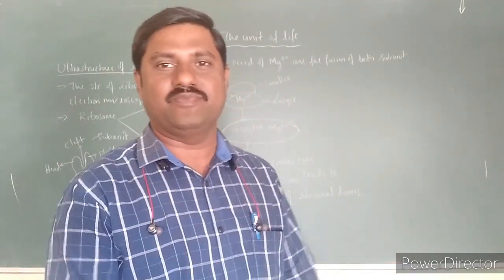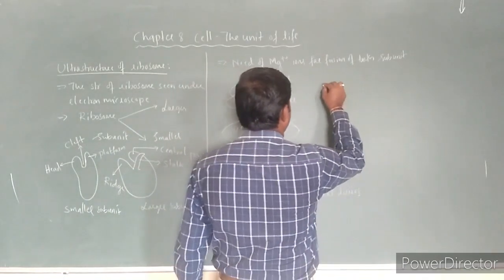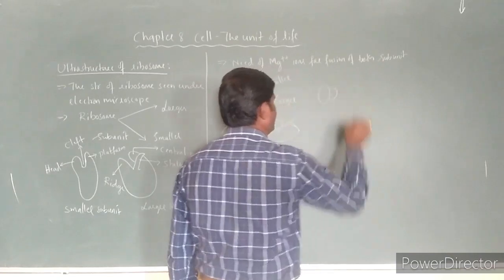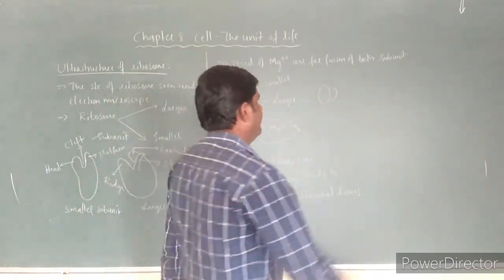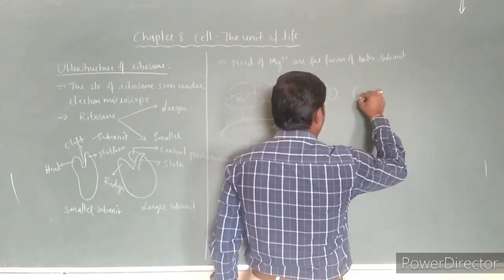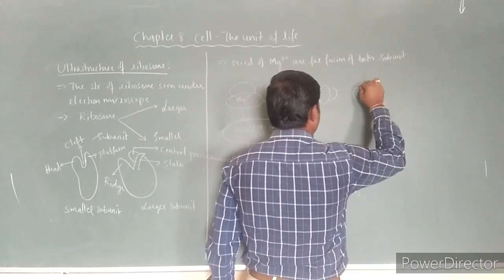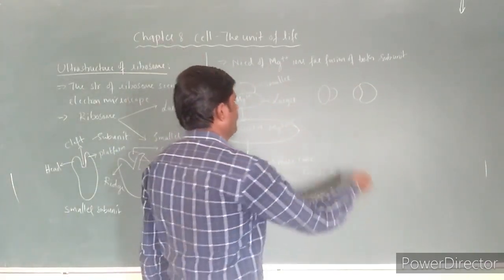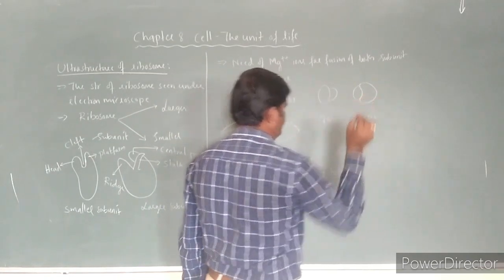How are the ribosomal dimers formed over here? Let us see. This is the larger subunit and this is the smaller subunit. This is one ribosome, and this is another ribosome. So these are the two ribosomes, whatever it may be, 70S ribosome, 70S ribosome.